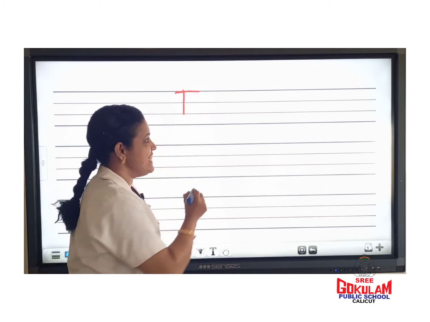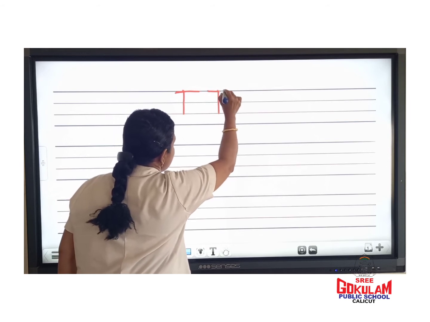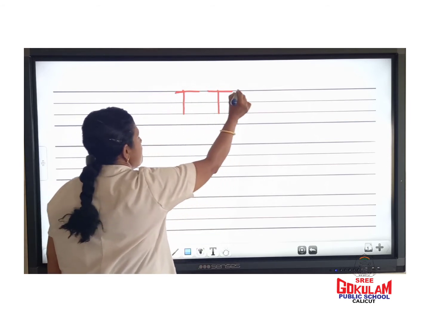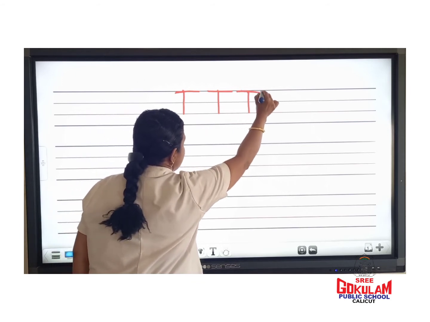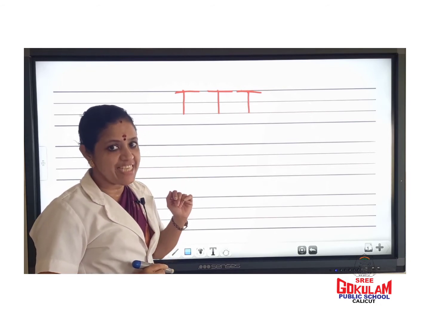Capital letter T. Children, which letter is this? Capital letter T.